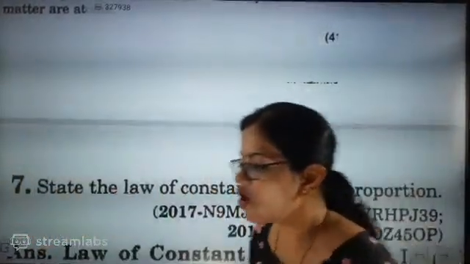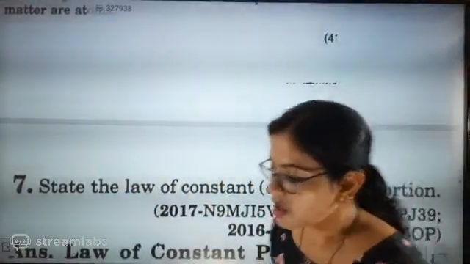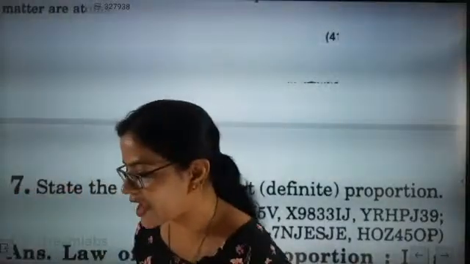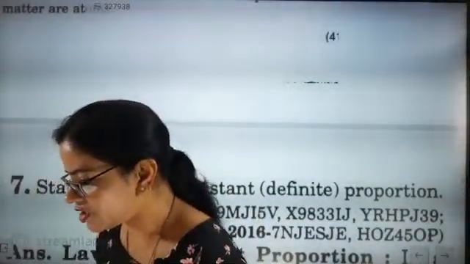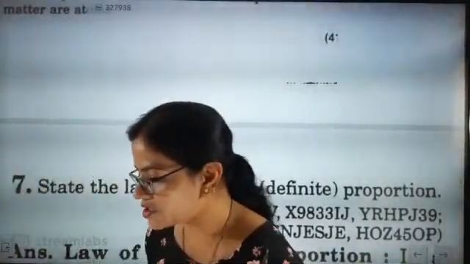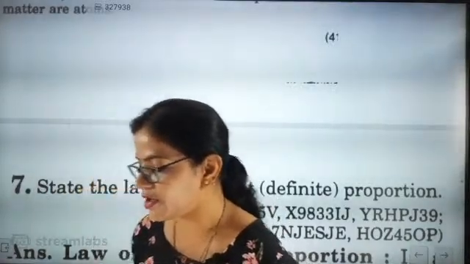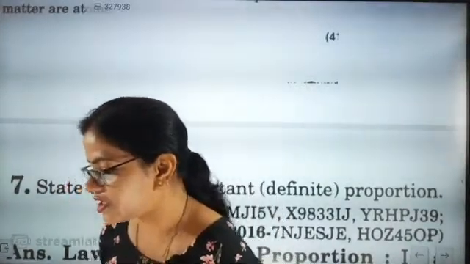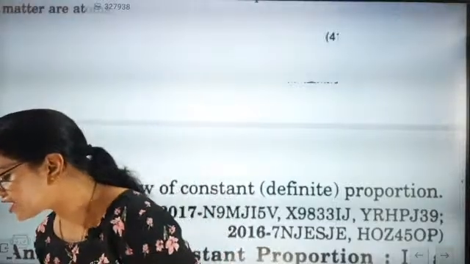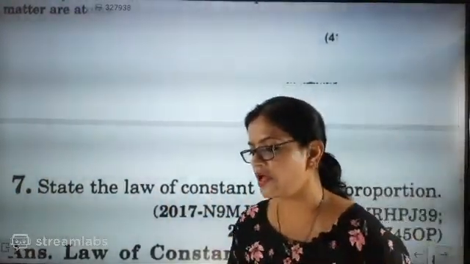In the law of constant proportion, the chemical compounds... in a chemical substance, the elements are always present in a definite proportion by mass. Very good. In a chemical substance, the elements are always present in definite proportion by mass. Ashwin has given the answer. Yes, absolutely. So it is exactly definite proportion. The elements in a chemical substance are always present in a definite proportion by mass.